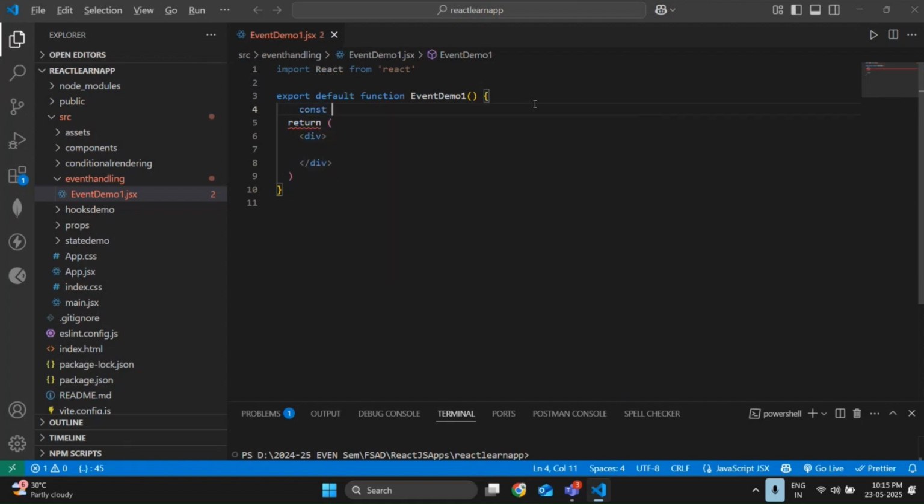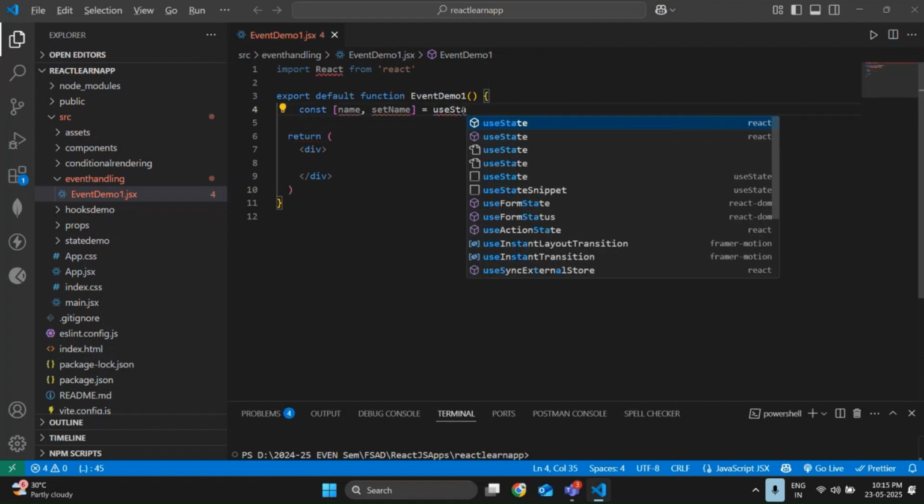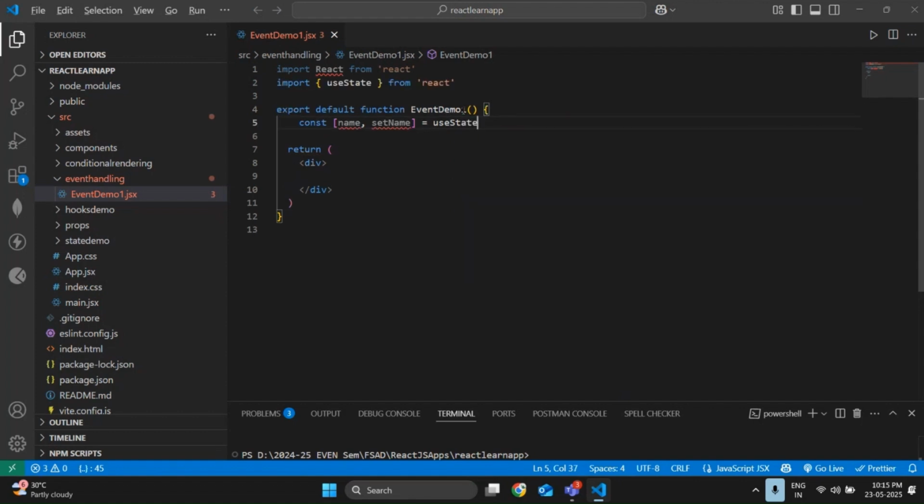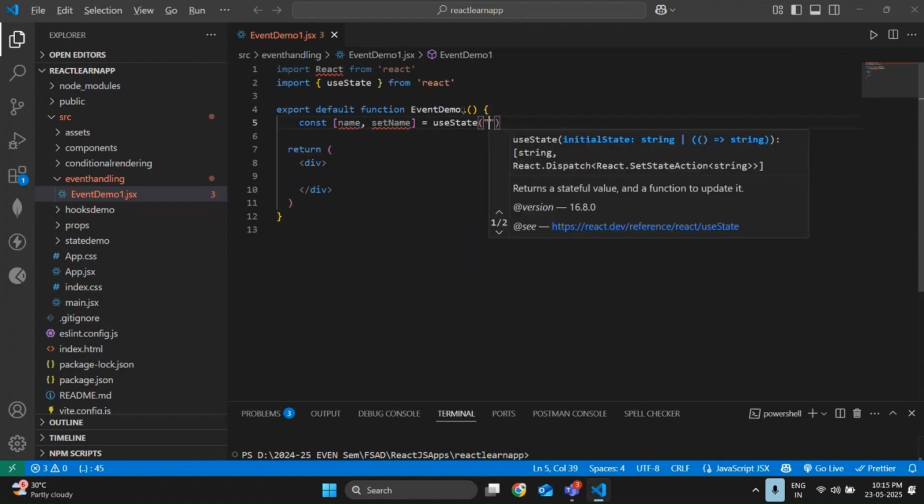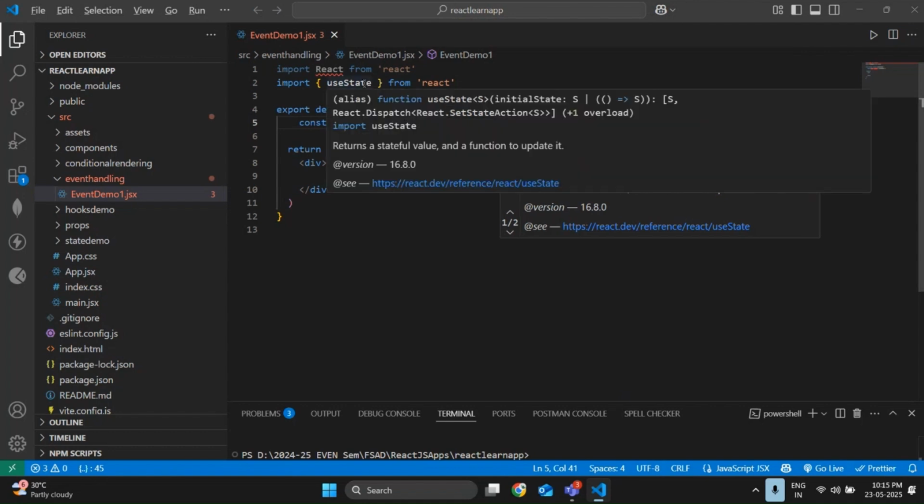So let me go to const name, setName. You all know about it, I can simply say useState. Let me use useState now. Done.